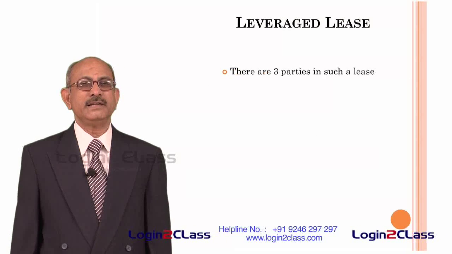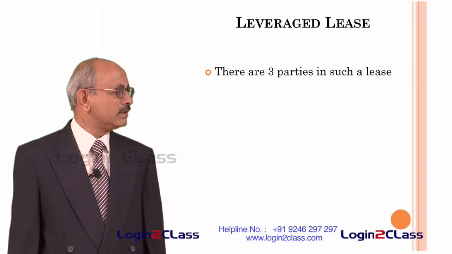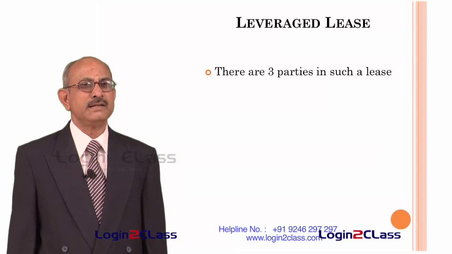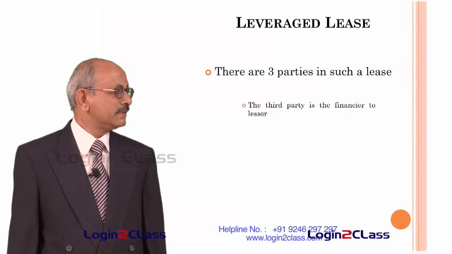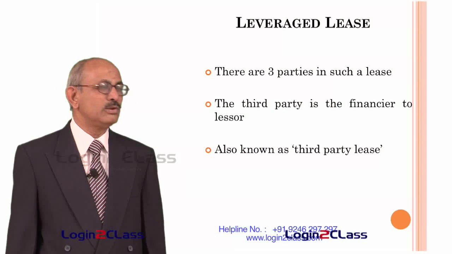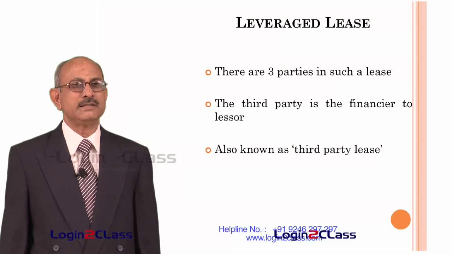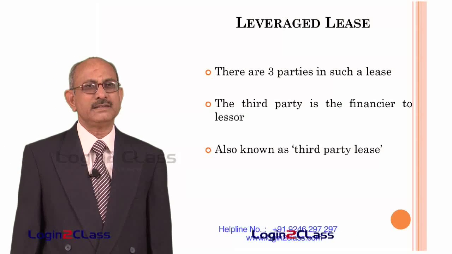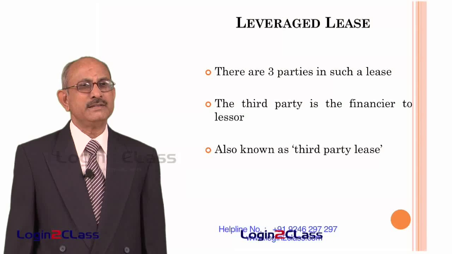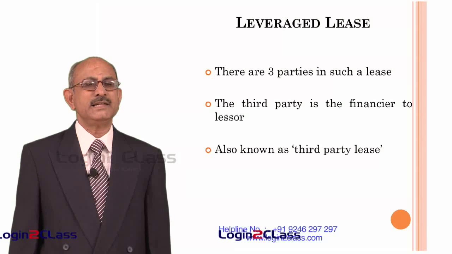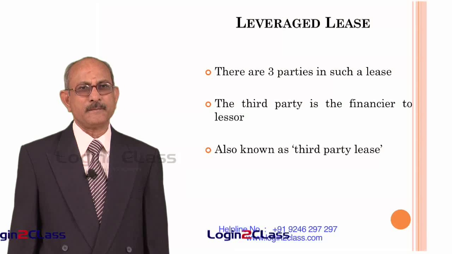Then finally, the fourth type of lease called the leveraged lease. There are three parties in such a lease, unlike a normal lease. Here the third party is the financier to the lessor, and this is also therefore known as a third party lease. So it works like this: there is a financier who finances the asset and the lessor buys that asset by taking finance from the financier and then leases it out to the lessee.